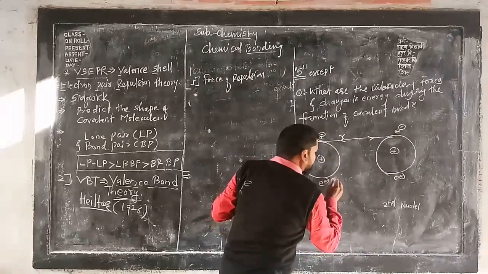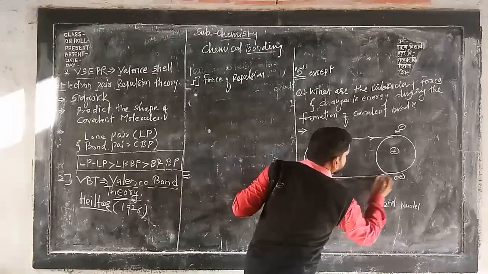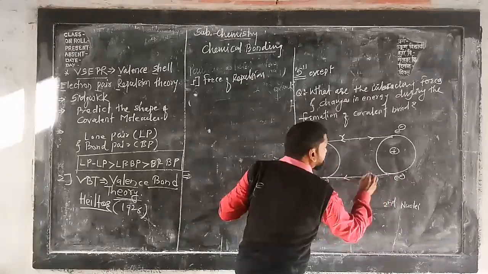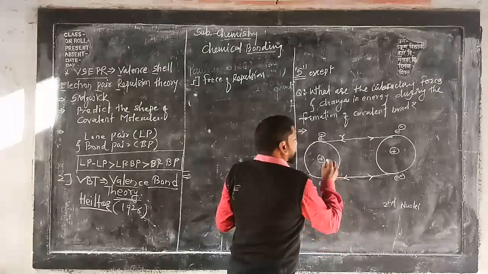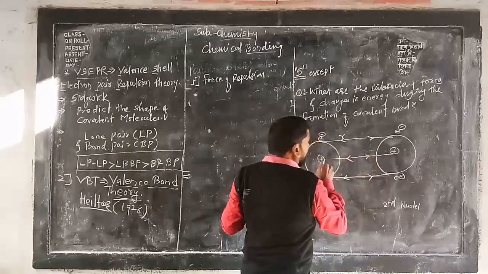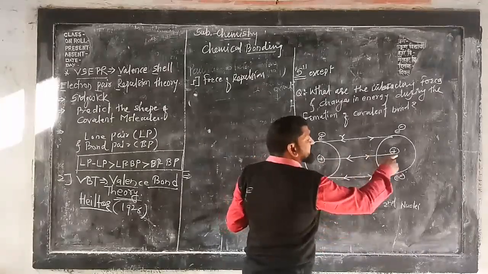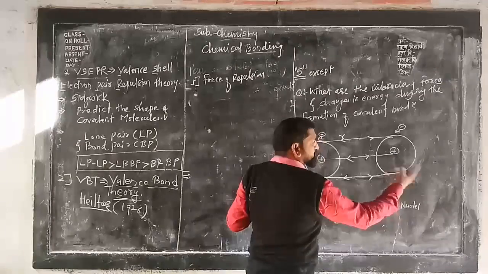Again, there is a force of repulsion between the electron of the first nucleus and the electron of the second nucleus. Again there is a force of repulsion between the nucleus of the first atom and the nucleus of the second atom.